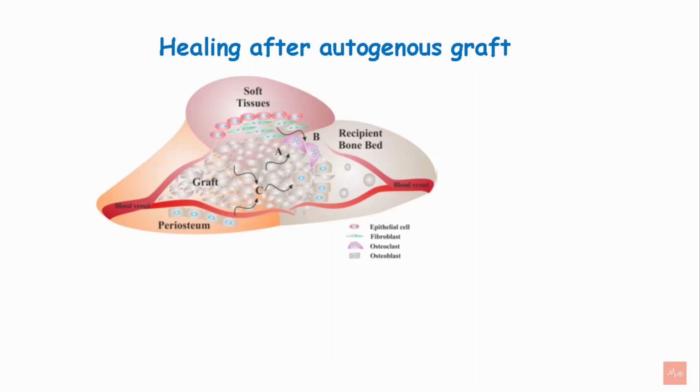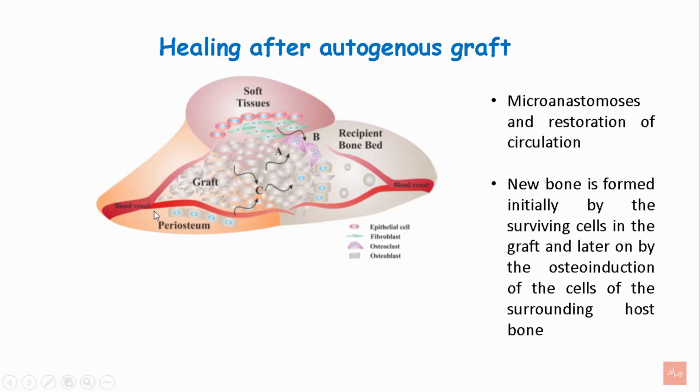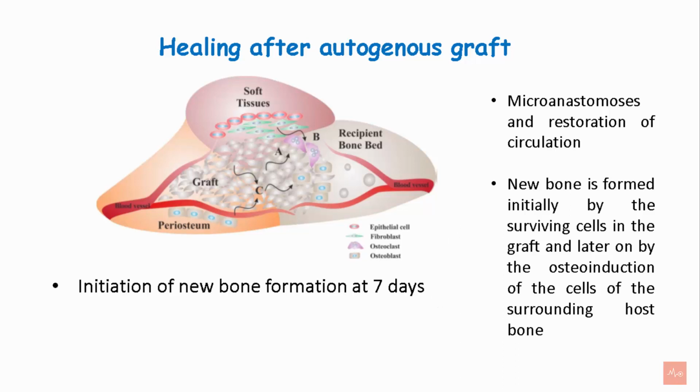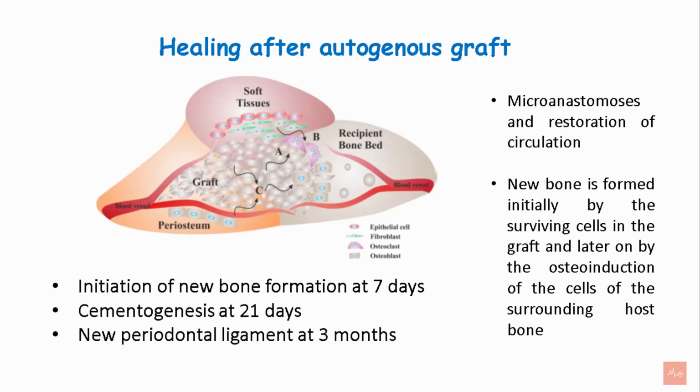The osteocytes present in the graft undergo cell death due to anoxia and surgical site injury. This is followed by microanastomosis and restoration of the circulation. The new bone is formed initially by the surviving cells in the graft and later by the osteoconduction of the cells of the surrounding host bone. Periodontal regeneration occurs by initiation of new bone formation at 7 days, cementogenesis at 21 days, and new periodontal ligament after 3 months. There is incorporation of the graft with the host bone after 6 to 8 months and it continues for 2 years.